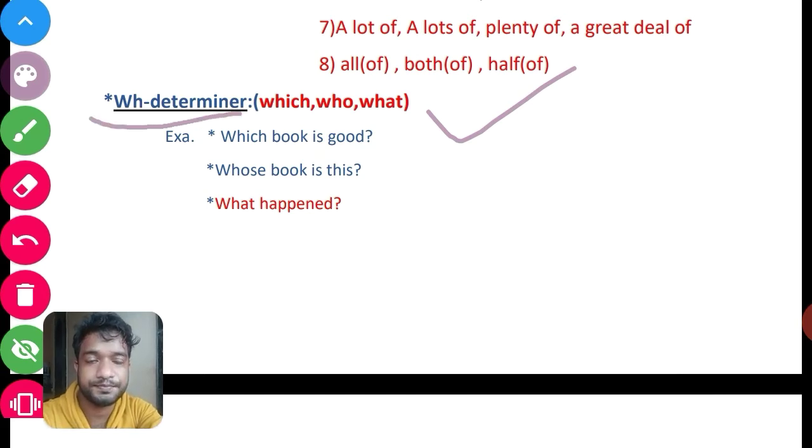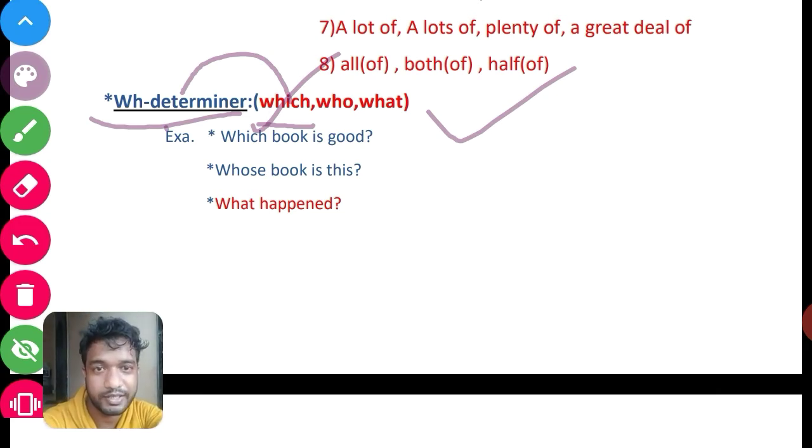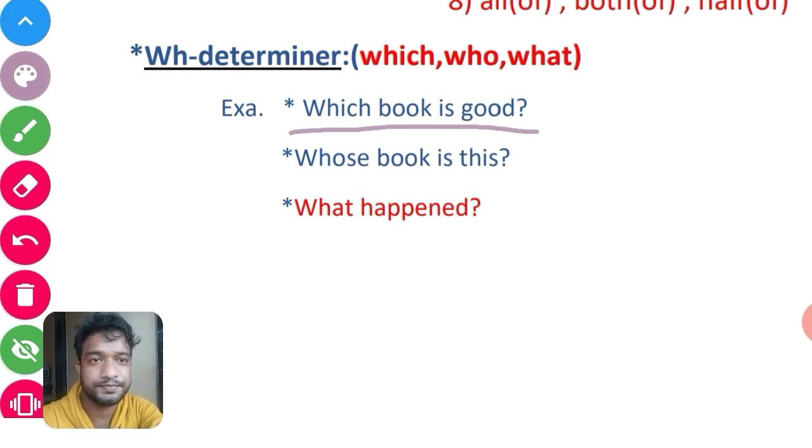Let's see more about WH determiner. Those words which start with the WH letters are called WH words, and if we use them as a determiner, then it is called a WH determiner. Let's see some examples. Which book is good?